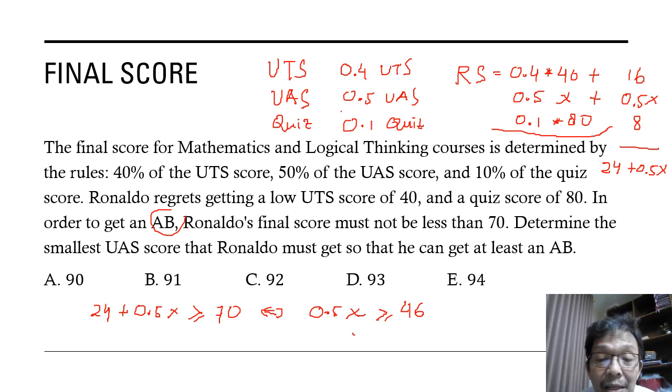So x is bigger than 46 times 2, which is 92. So the smallest UAS score that Ronaldo must get to have at least an AB is 92. The answer for this question is C.